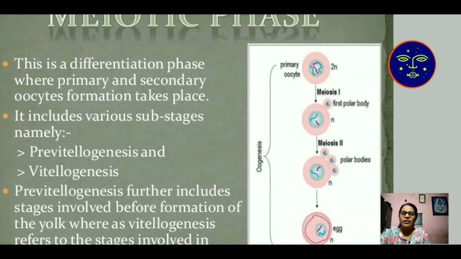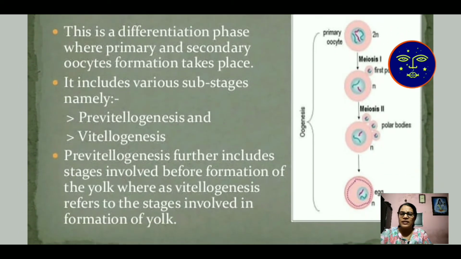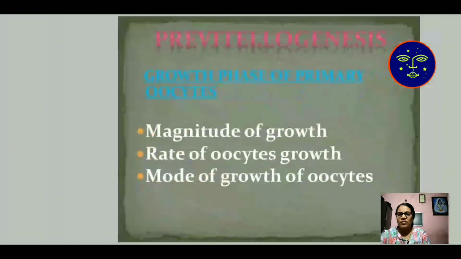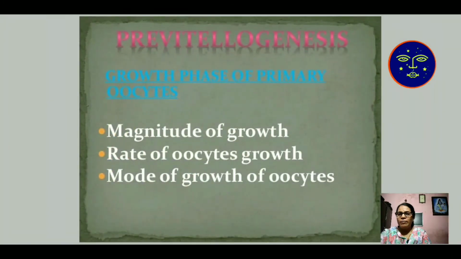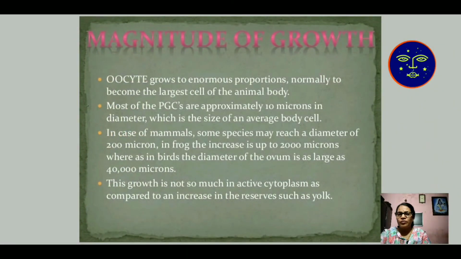This is the primary oocyte, 2n. After meiosis 1, n chromosomes are there and 3 polar bodies degenerate. Only one egg is produced in one oogenesis. Then the pre-vitellogenesis stage, the growth phase of the primary oocyte: magnitude of growth, rate of oocyte growth and mode of growth of oocytes. The magnitude of growth.